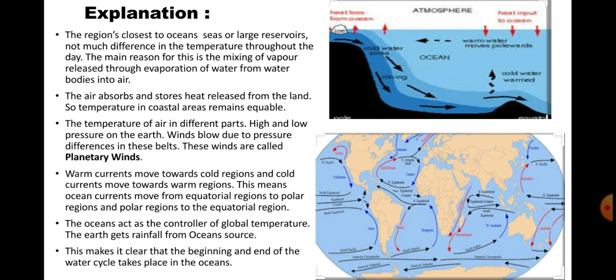The regions closest to the oceans, seas or the larger reservoirs do not have much difference in temperature throughout the year. Whatever places are nearby the seas, there is no fluctuation in the temperature. As you go to Bombay, Gujarat, or Kerala in the south, or Chennai, you will find that the temperature in those areas does not fluctuate.